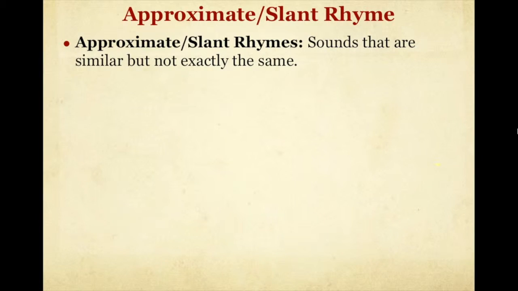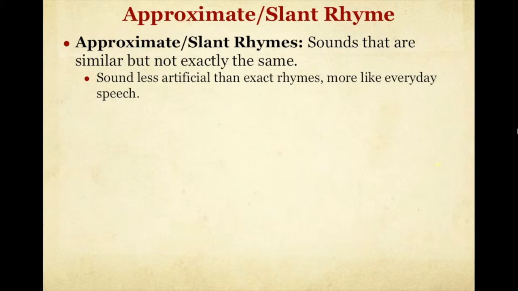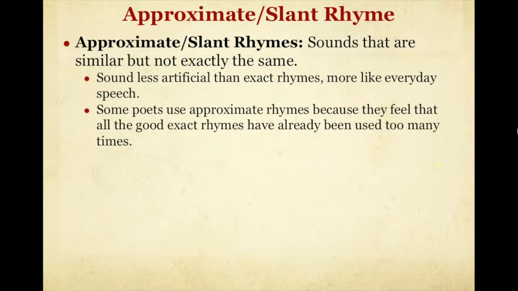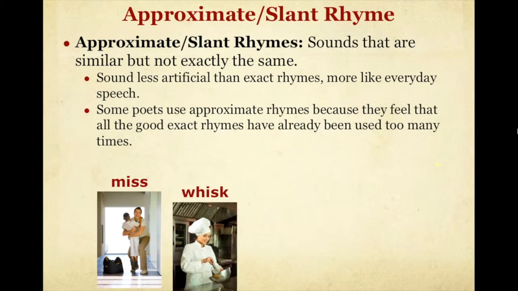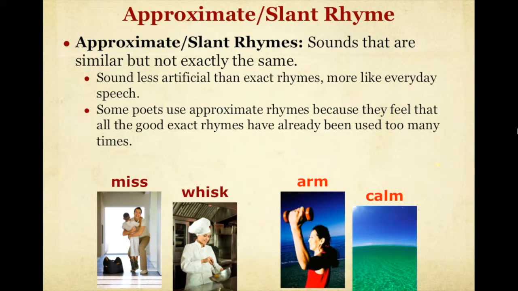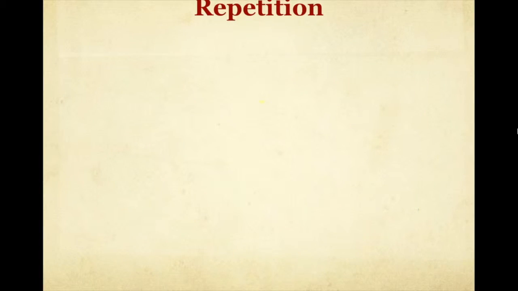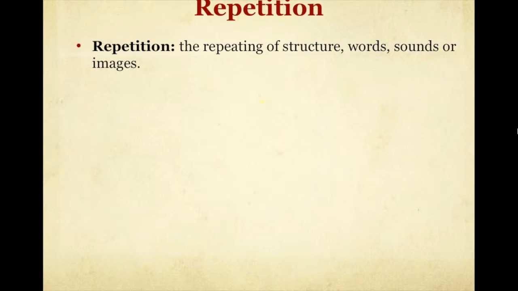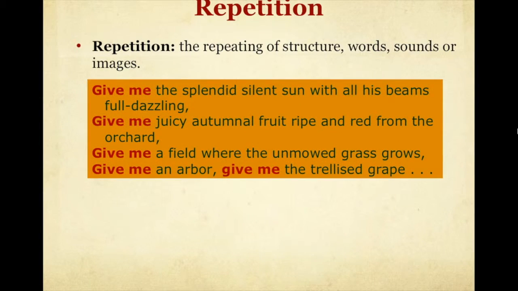Approximate or slant rhymes are rhymes that sound the same but are not exactly the same. They sound less artificial. For example, miss and whisk, arm and calm. Repetition is the repeating of structures, words, sounds, or images. In this case, the words "give me" are being repeated.